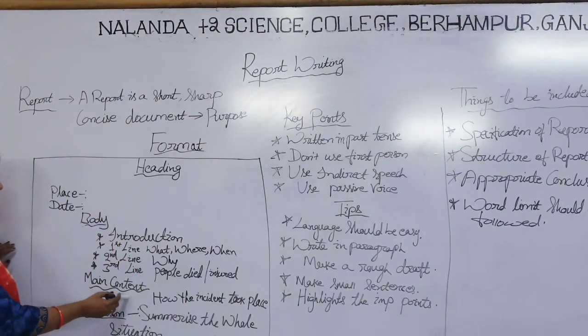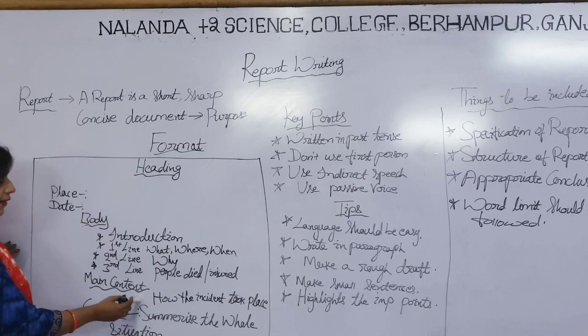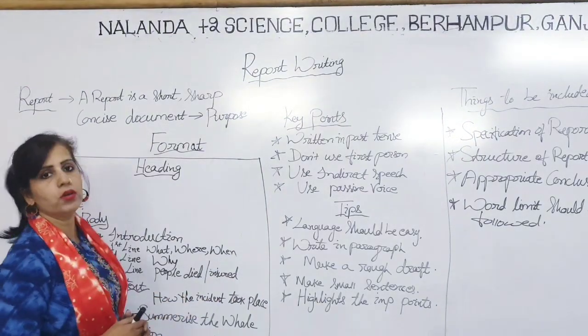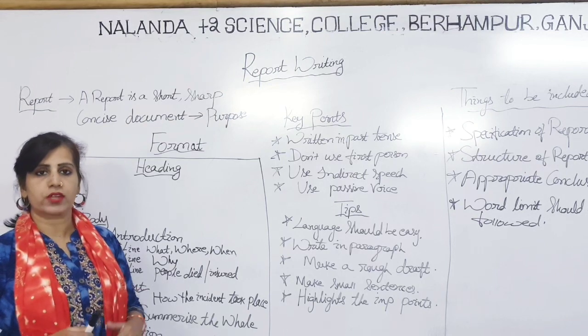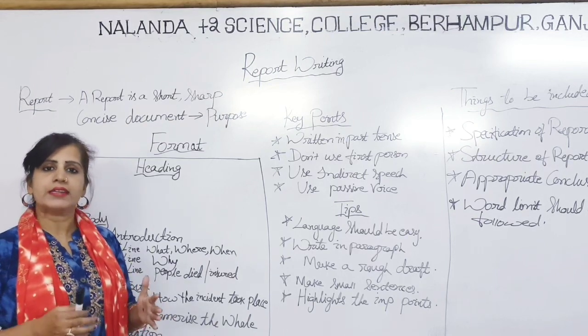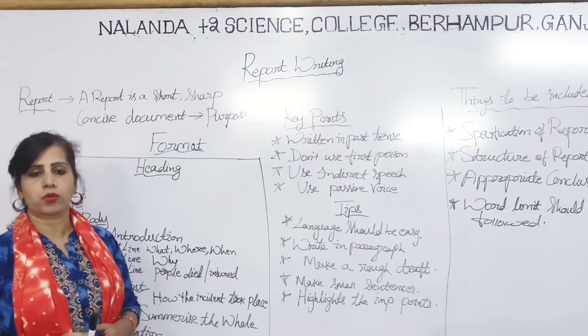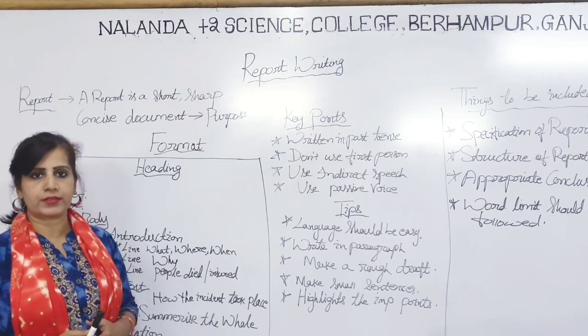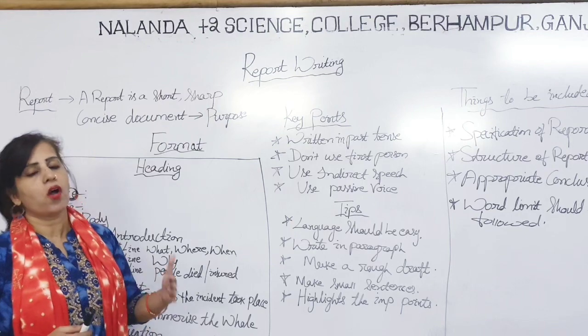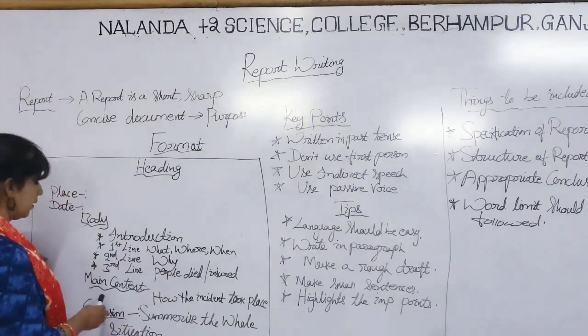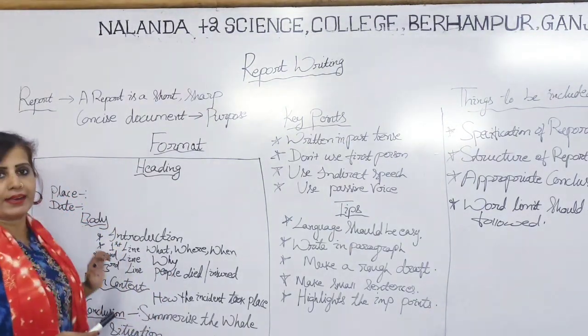Then comes the main content. In the main content, how the incident took place, you have to write about it in detail. How the incident took place means the whole situation. How we can take it to be granted as a road accident, how the accident took place, or how the cyclone or flood came and how the people suffered in that. All these things you have to include in this main content. Okay, it will be an elaborated one.